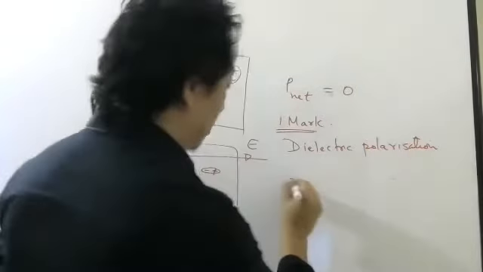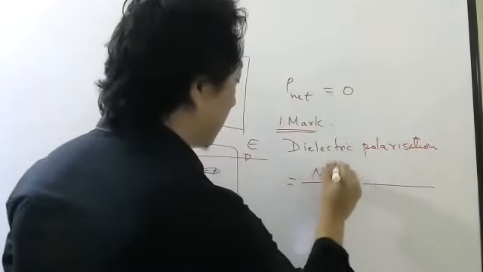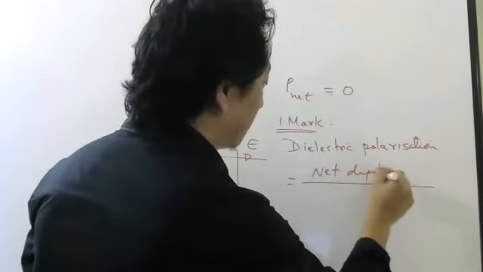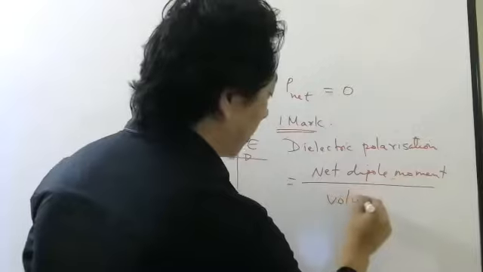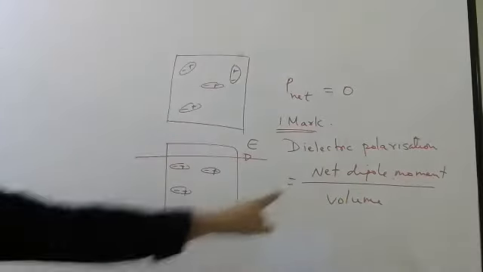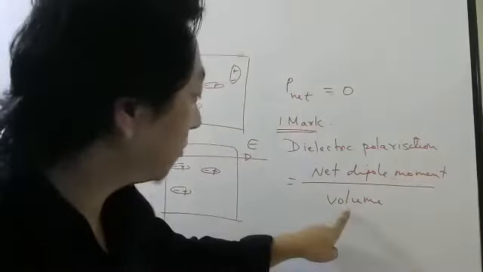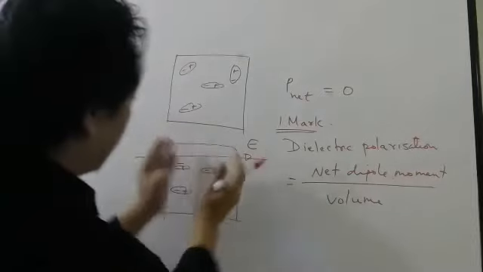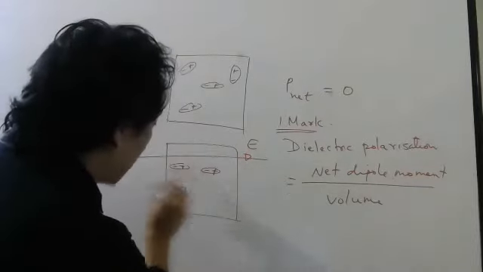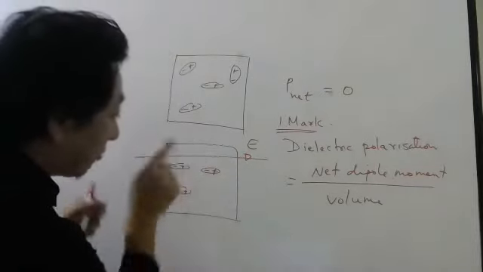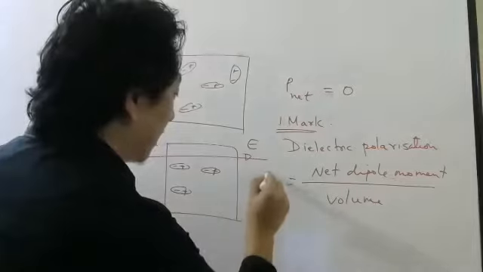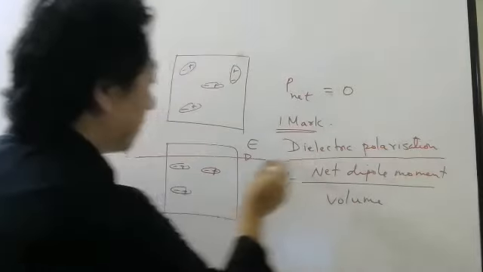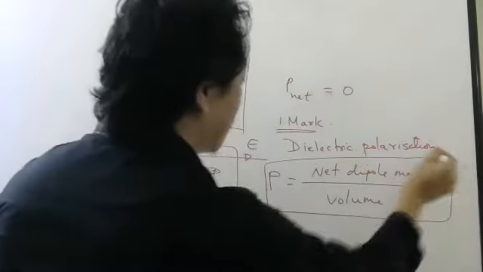So what is it equal to? Net dipole moment per unit volume. Net dipole moment per unit volume. Matlab, take some volume, see how many dipoles are there, find the total dipole moment, divide by volume. So this quantity we write capital P. Okay, students?